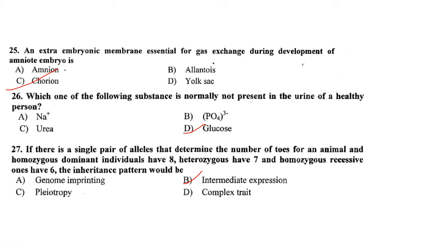Then an extra embryonic membrane essential for gaseous exchange during development of the amniote embryo. It is the chorion. Answer is option C.